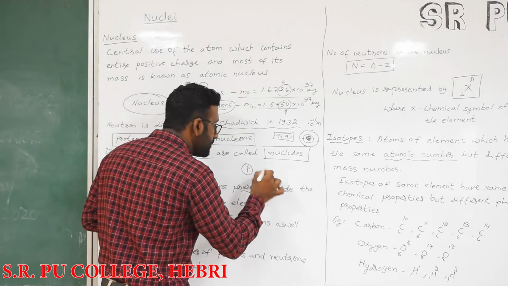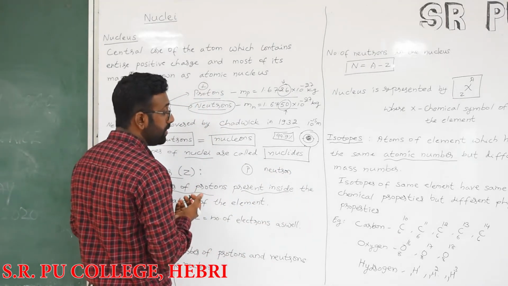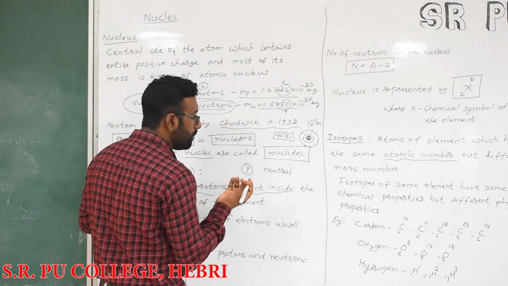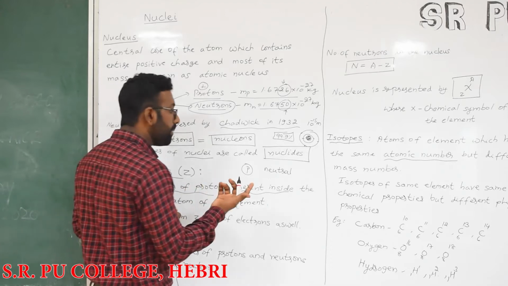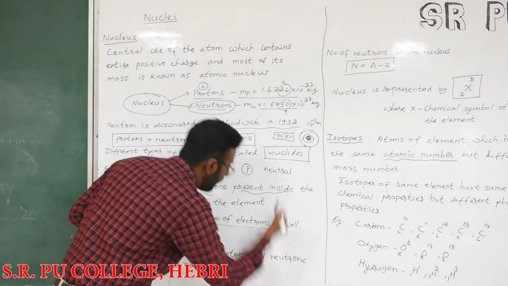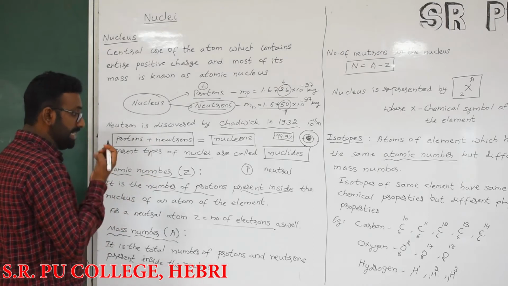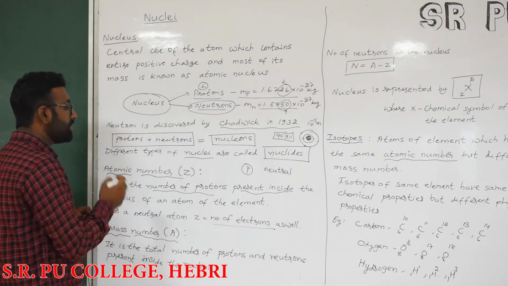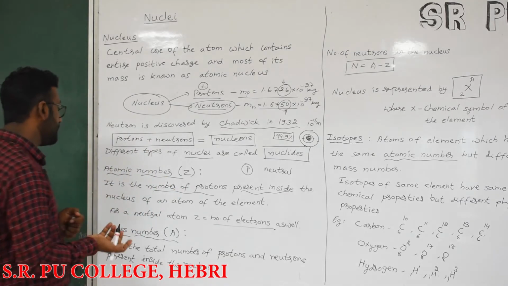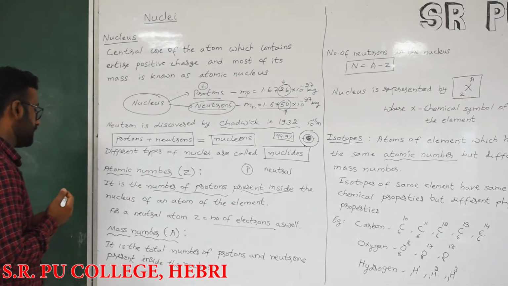For a neutral atom, the number of electrons and the number of protons are equal, right? So we can also call the atomic number the number of electrons for a neutral atom. For a neutral atom, the number of protons and electrons are the same, so we can call the atomic number either the number of protons or the number of electrons. Otherwise we simply say the atomic number is the number of protons present inside the nucleus.